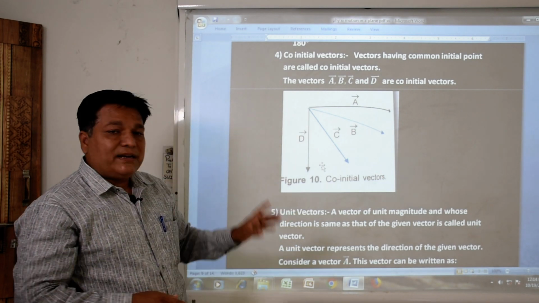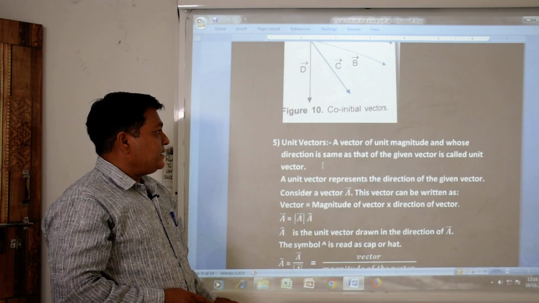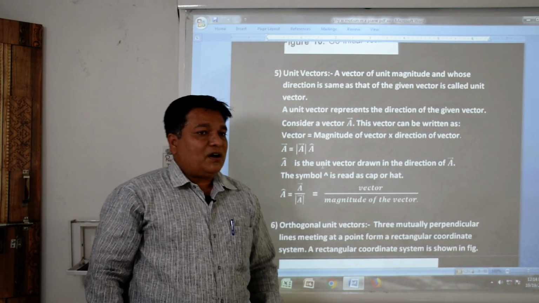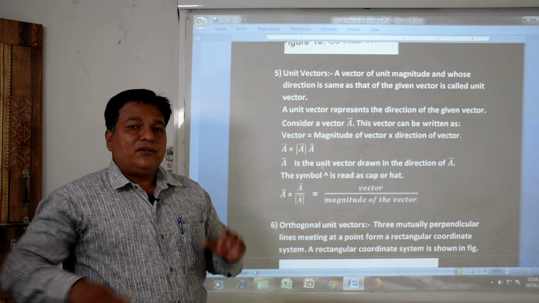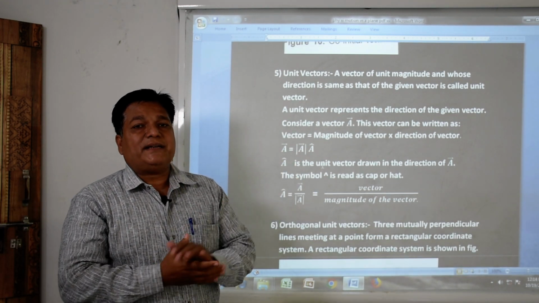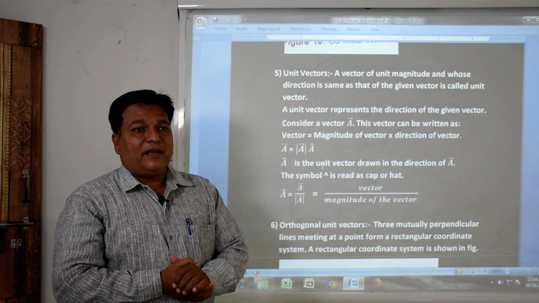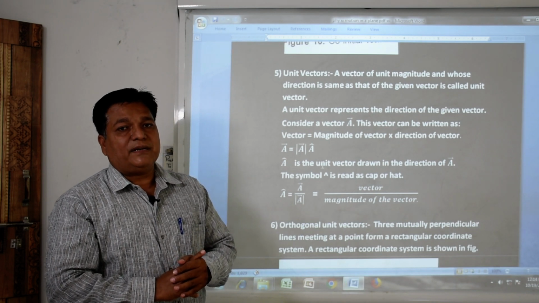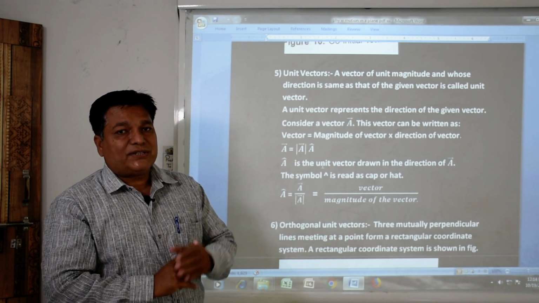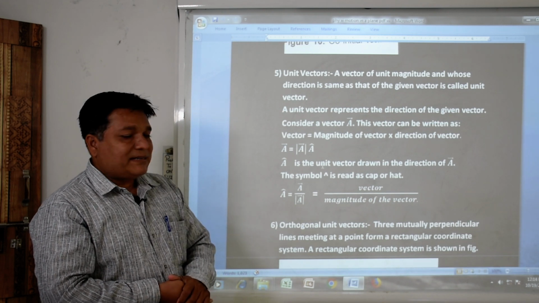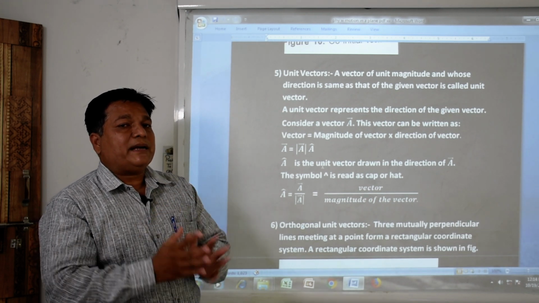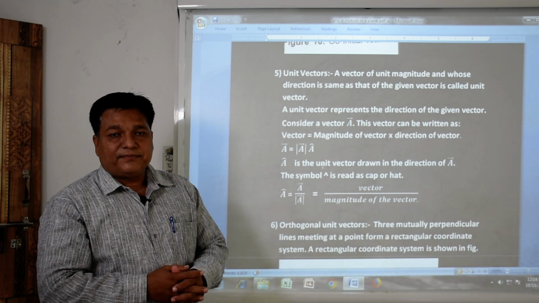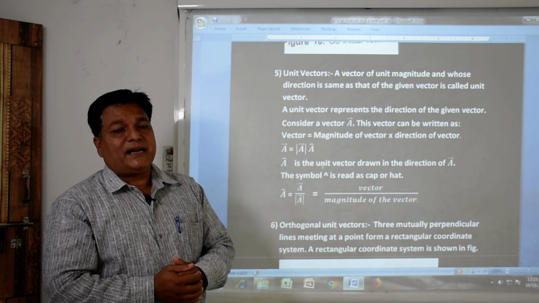We come to the next, unit vectors, which are very important here. What do we understand by a unit vector? A vector of unit magnitude is called a unit vector. Suppose a line is 10 centimeters, or we divide the line into 10 parts, then one part of this line is said to be its unit magnitude. Such vectors are said to be unit vectors, meaning vectors of unit magnitude. The direction of this particular vector is the same as the direction of the given vector.